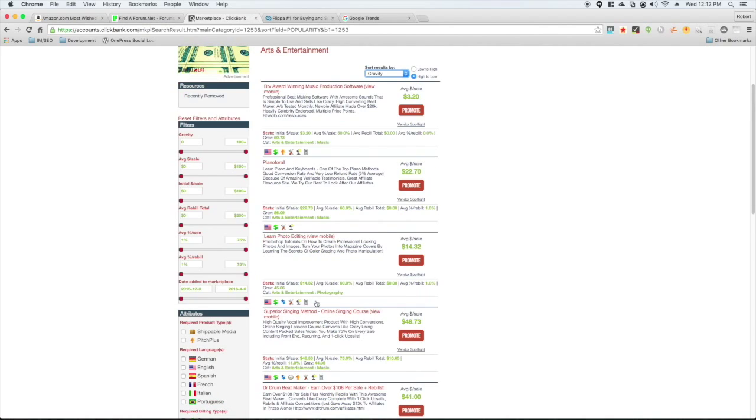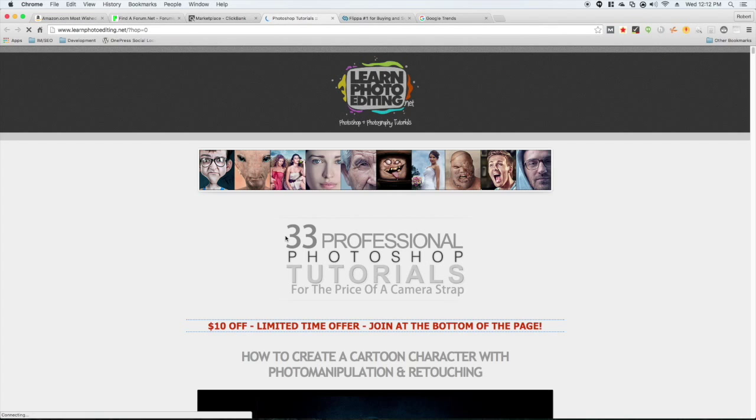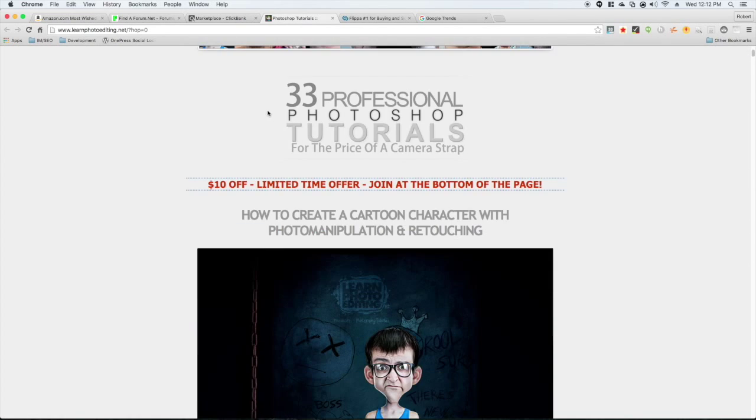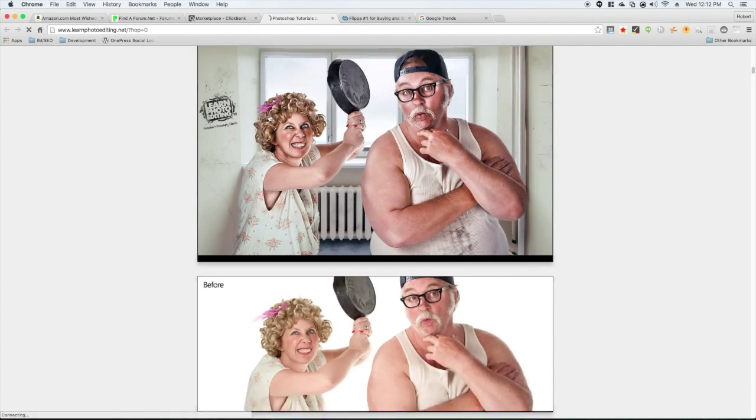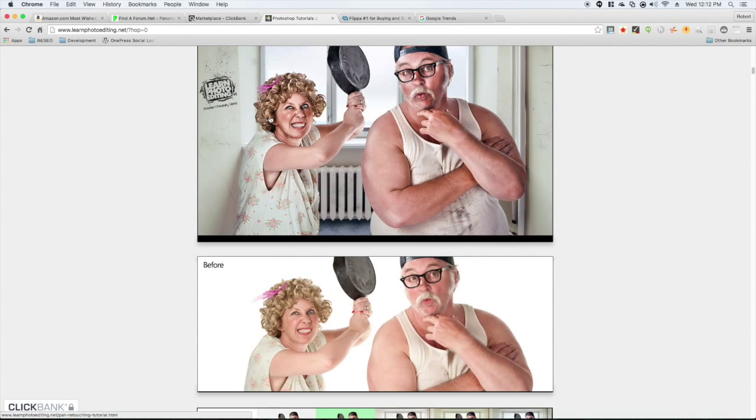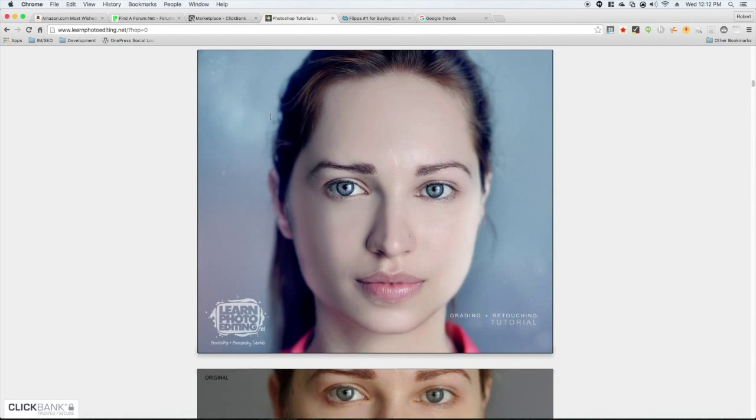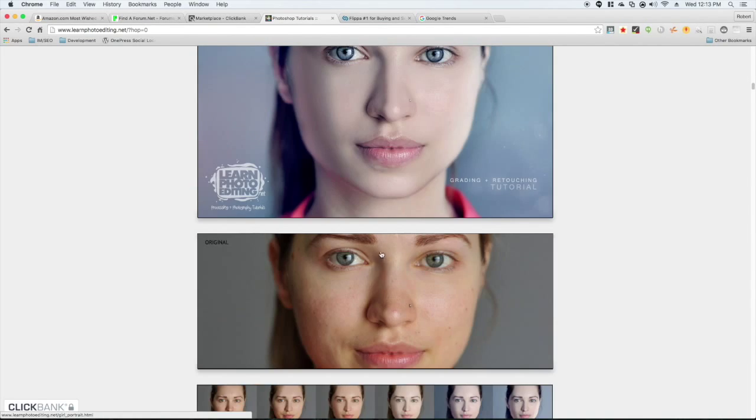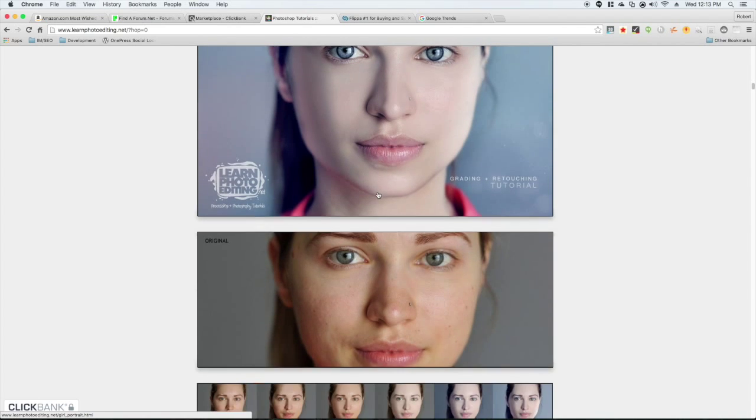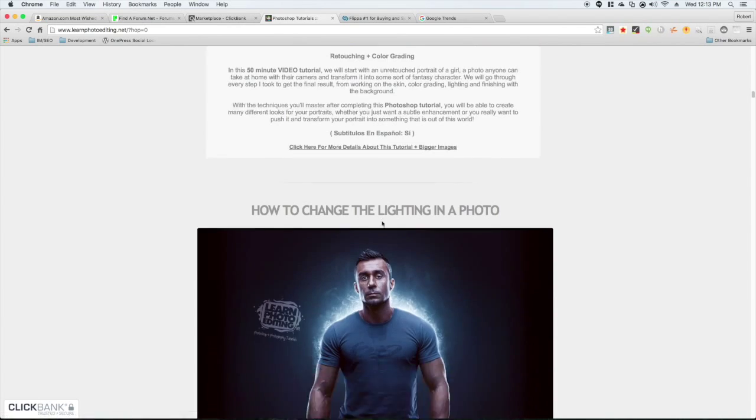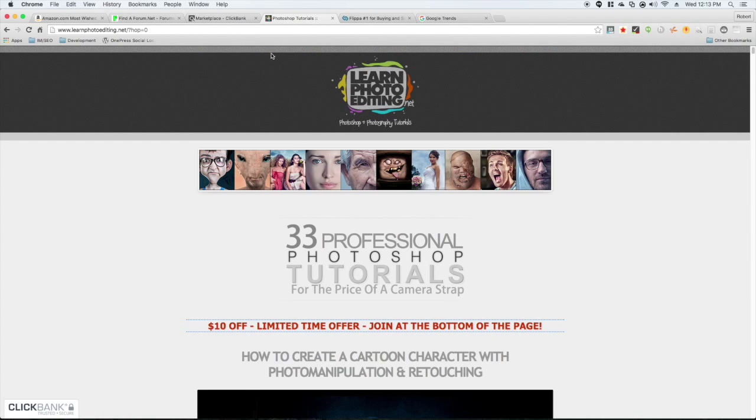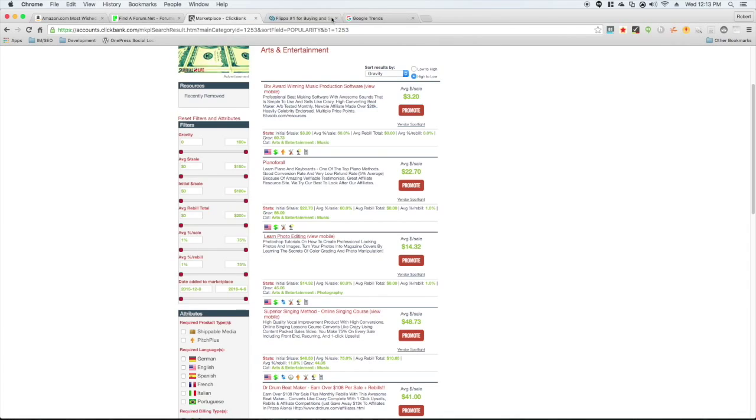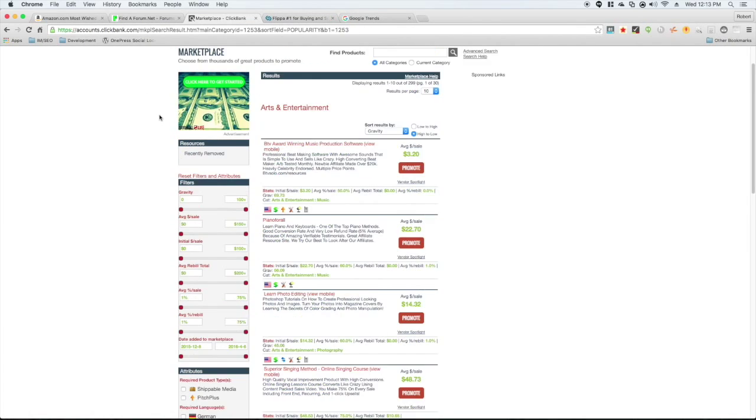But you can go through, and then you can click on each product, and it'll show you the sales page for that product. And this looks pretty nicely done. This looks like a pretty good product. They show you before and afters of the photos that they've been editing. Actually looks like a pretty good product. I would promote it if I had a photo and camera blog.